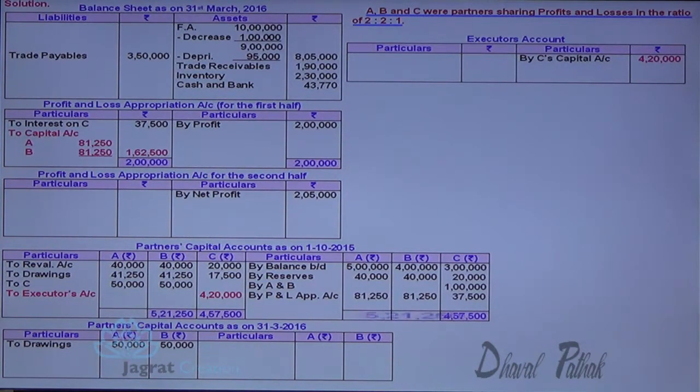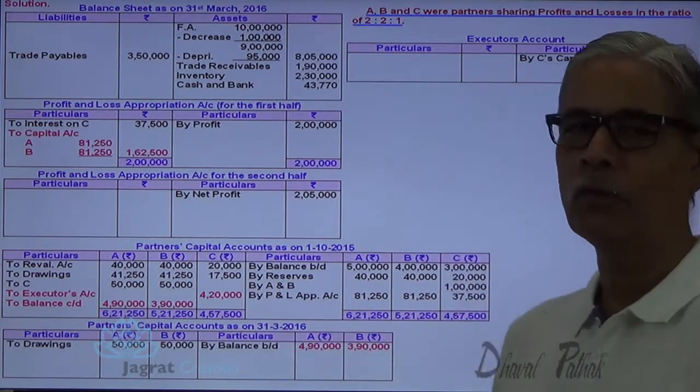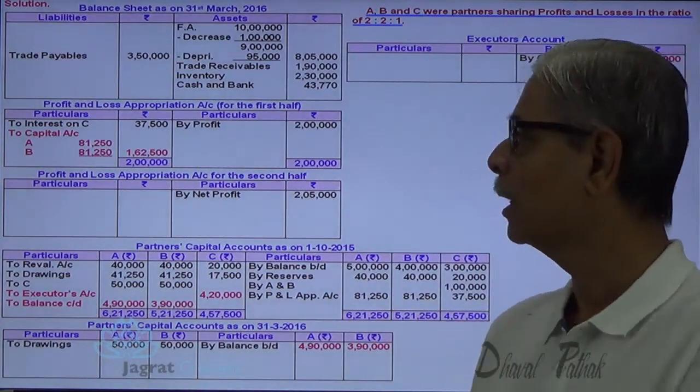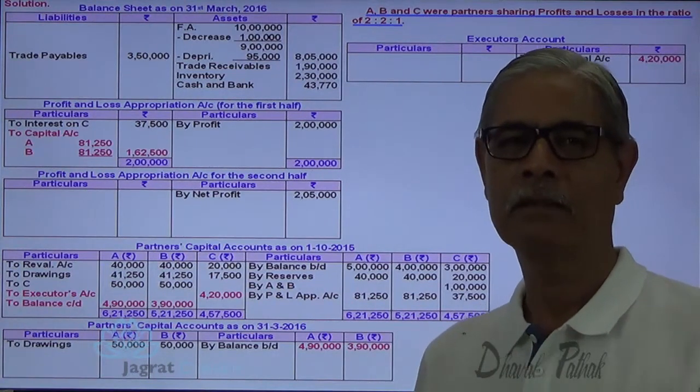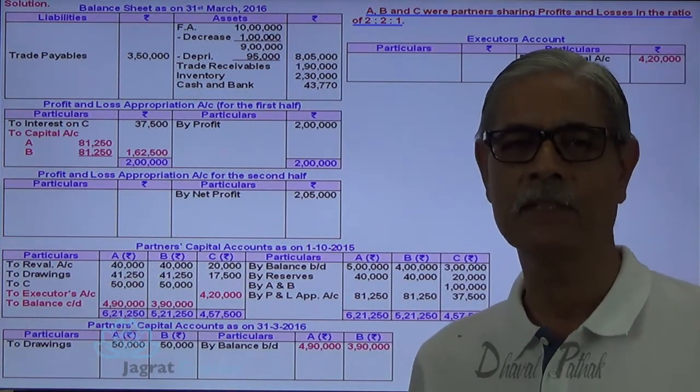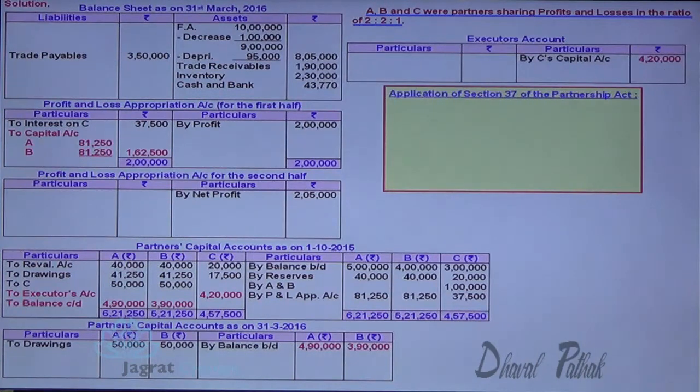Now the capital balance of A and B will be carried forward to the next 6 months time span. So that becomes the opening balance in the capital account for the next 6 months. Now I am supposed to distribute this 2,05,000. For that, I am required to consider the provisions of the Partnership Act. Application of Section 37 of the Partnership Act.